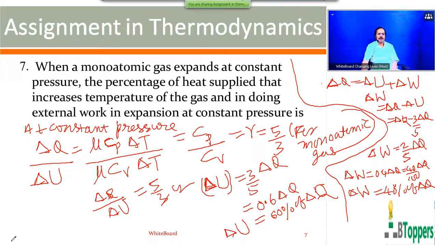That means 40% of the heat energy supplied to the gas is utilized for doing the work.